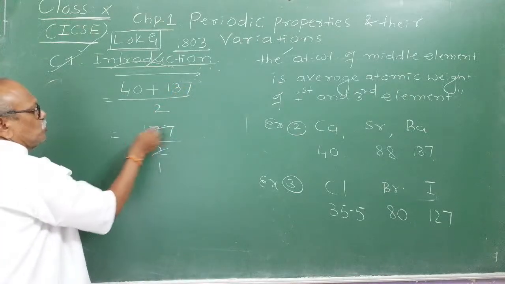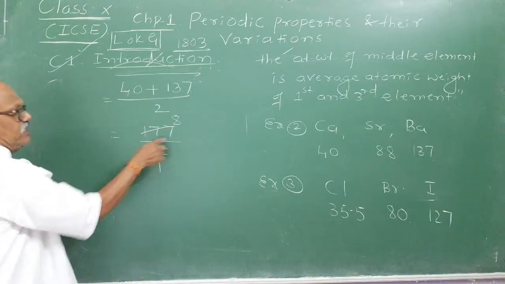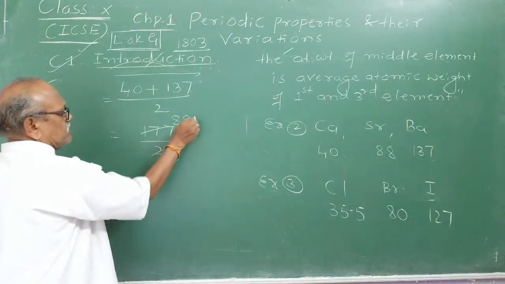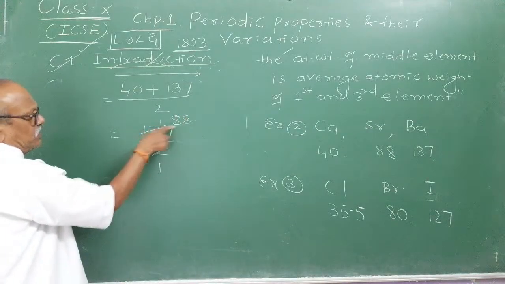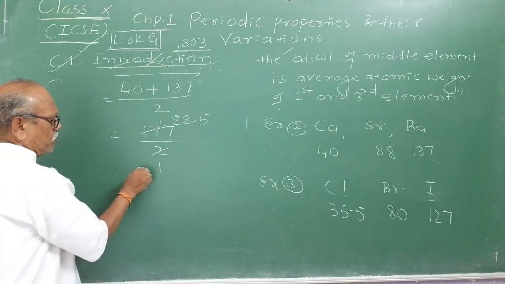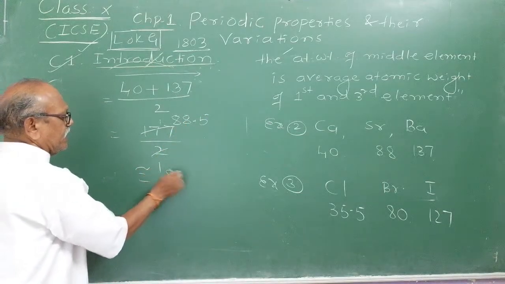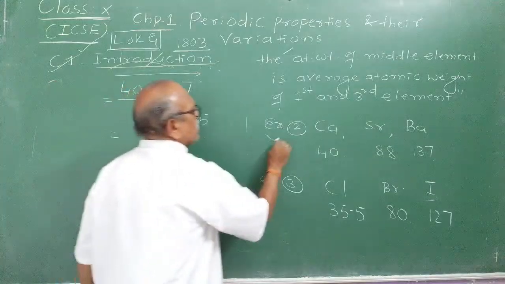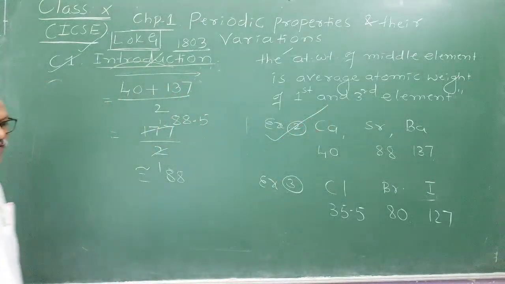Now divide by 2. 2 8s are 16. You are left with 1, so 2 5s are 10. 88.5 is approximately equal to what? 88. Therefore, this is an example of a Dobereiner's triad.